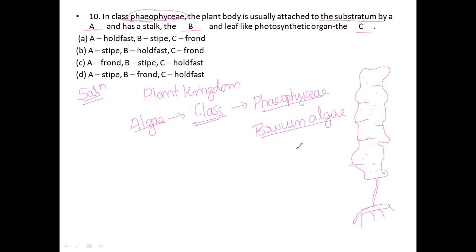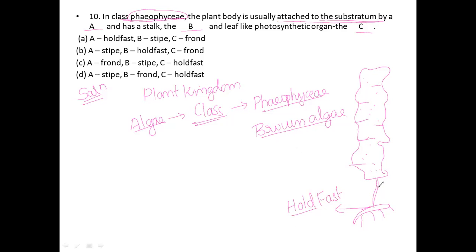In Phaeophyceae, the plant body is usually attached to the substratum by a hold fast. So the plant body is attached to the substratum, and this portion we call the hold fast.